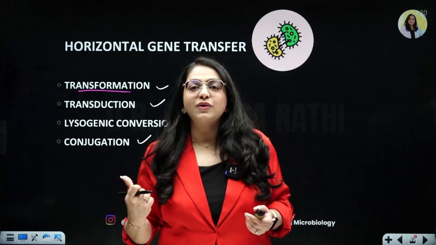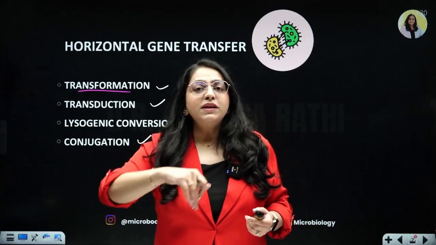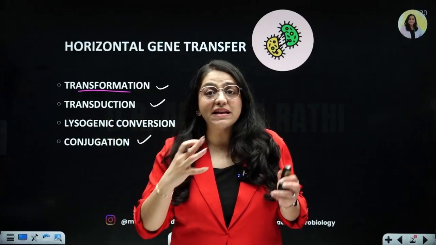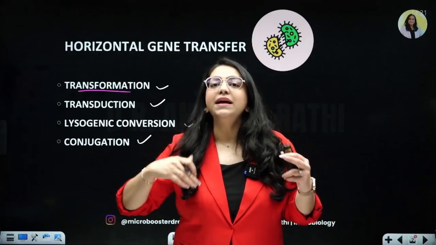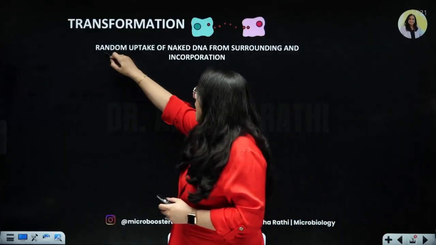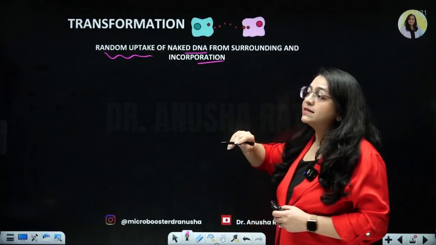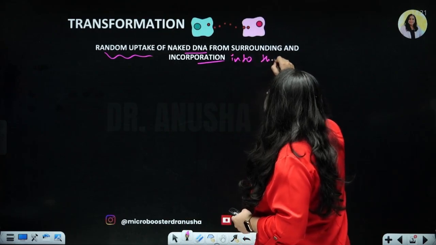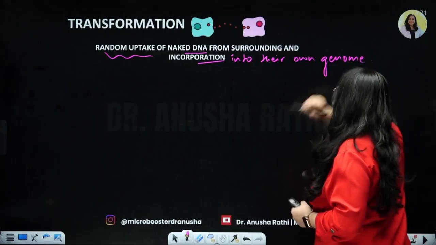Like a lot of you might also have NRI cousins. When in India they had a certain dialect and accent, the moment they move to US or Canada, they tend to catch that accent and their accent changes. Now that is a passive process. Why is that happening? Because you're simply in an environment where things are happening in a certain manner. Similarly, these bacteria randomly uptake naked DNA from the surroundings and incorporate it into their own genome, right? Into their own genome. That is the thing, right?